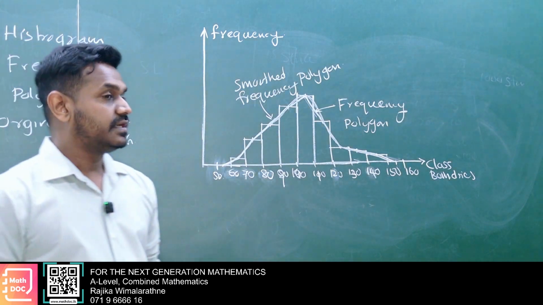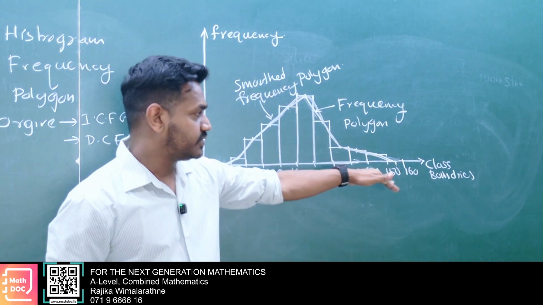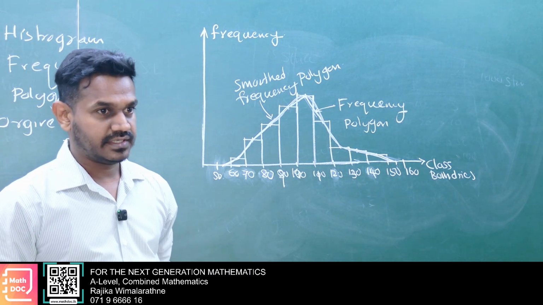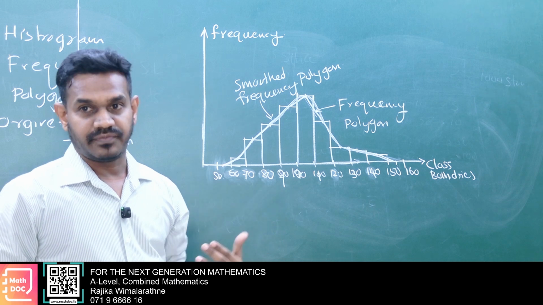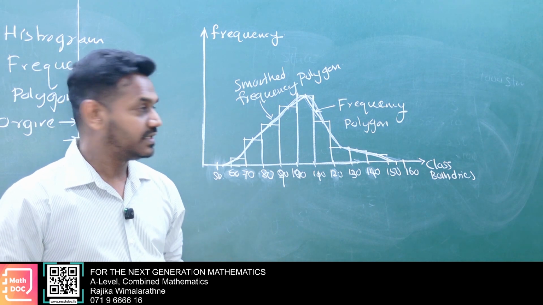Here this graph is very important. This smooth frequency polygon is very important to analyze the shape of the distribution. In our A-level questions also we have to analyze shape, skewness. Later we will analyze it.